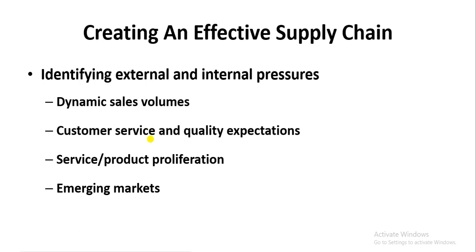So a company is supposed to choose the emerging markets very carefully, and after choosing the emerging market they should design their supply chain according to the needs of those markets. So here he is talking about these four important considerations which we need to make before designing the effective supply chain. Moving on,